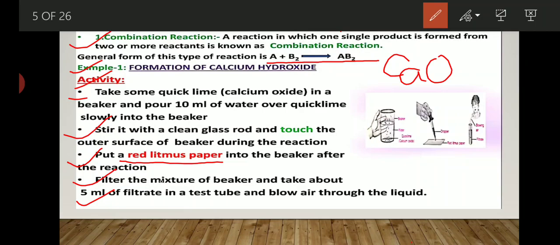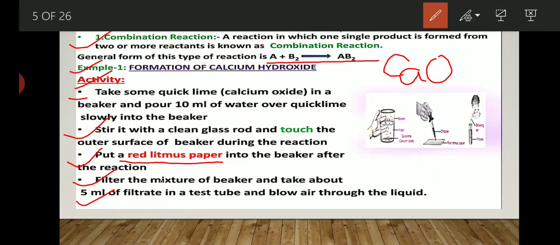Now, what is filtrate? Filtrate is the liquid substance which we obtain after the filtration process. Just understand it like this, beta. When we are making tea, we filter it with the help of a sieve. So the liquid tea is known as the filtrate, and the leftover part, the chai patti, is known as the residue.